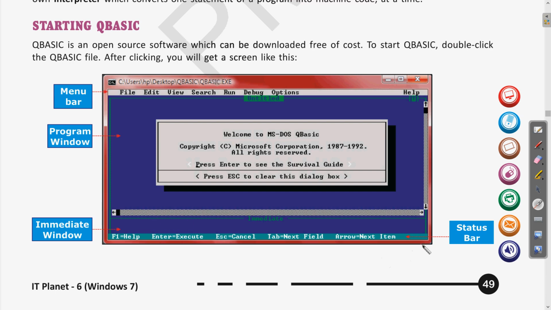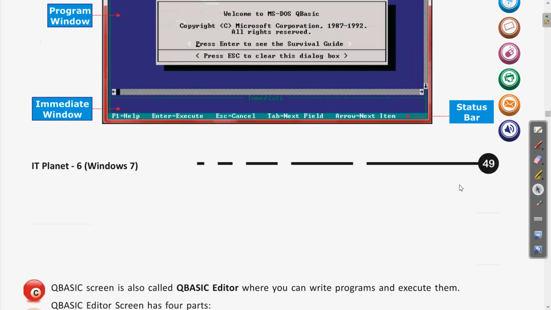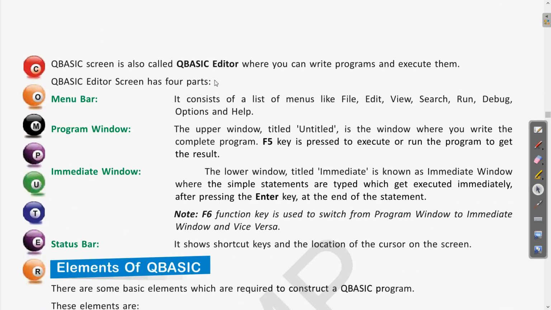And then at the bottom we have the status bar, where all the shortcut keys as well as the position of the cursor will be shown to you.